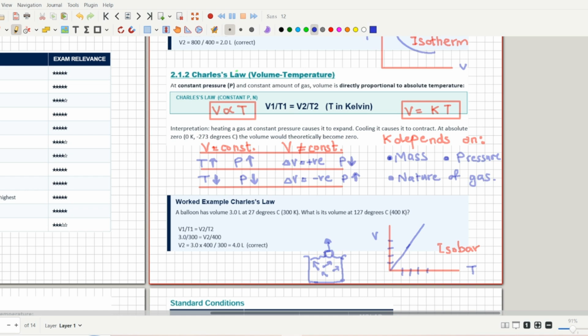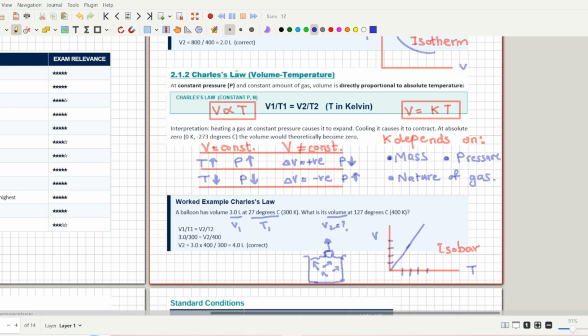Let's solve an example. They say that a balloon has a volume of 3 liter. You will say that this is volume 1 and it has temperature of 27 degrees Celsius. Okay, so as you can see, the temperature is in degrees Celsius. It is temperature 1. So I have already converted it into Kelvin, so it is actually 300 Kelvin. What is its volume? So you have to find V2.